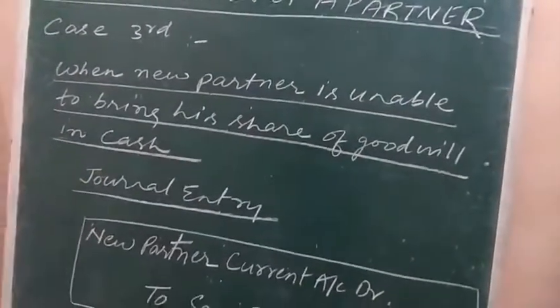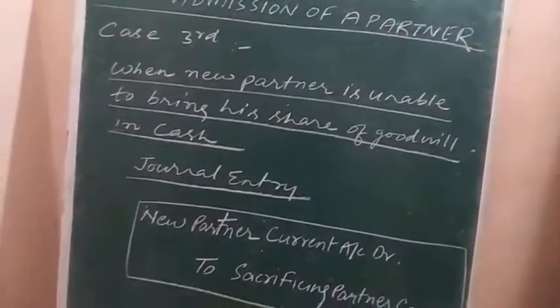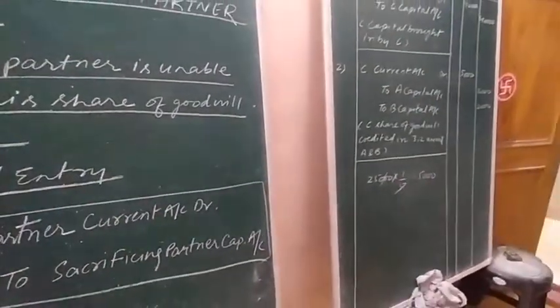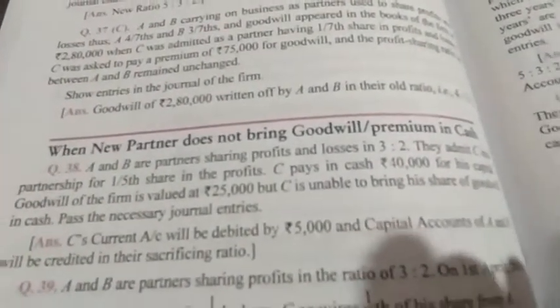Now, on the basis of one numerical from D.K. Goyal, I am explaining the same case. Question number 38. A and B are partners sharing profits and losses in the ratio 3:2.